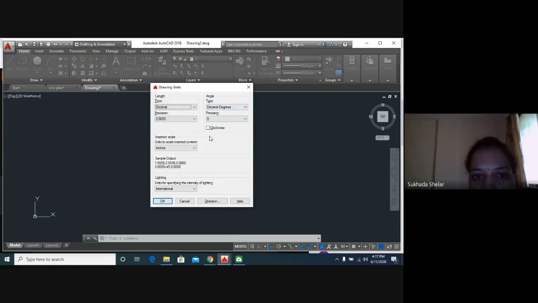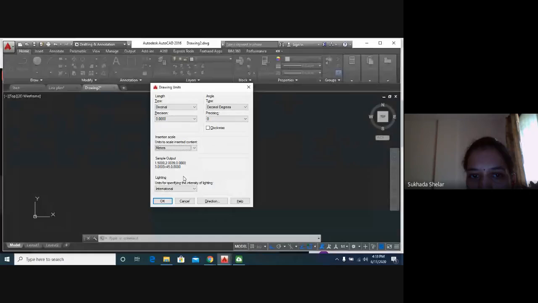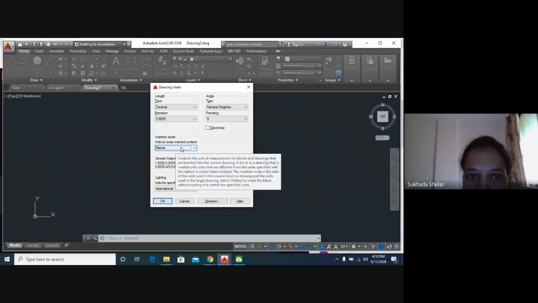So this drawing units dialog has opened. Various types of units are there: inches, feet, miles, millimeters, centimeters. Whichever unit you have with your drawing, that you have to click. Now I am clicking on meters. We will draw in meters. Okay. I have selected meters.